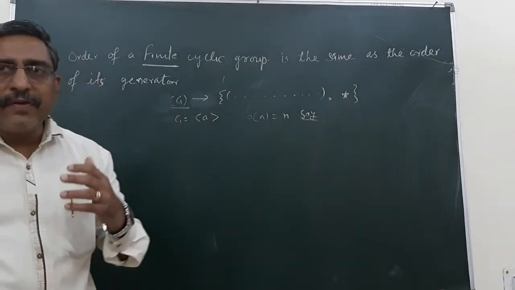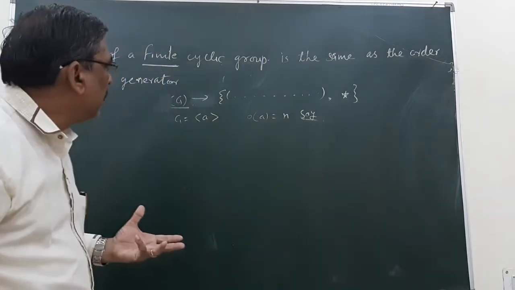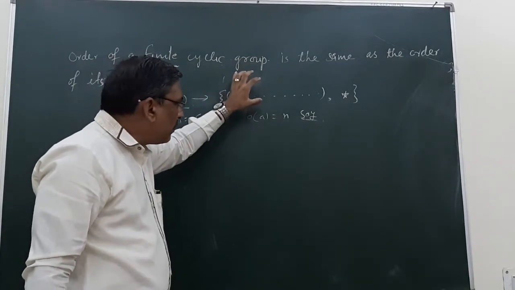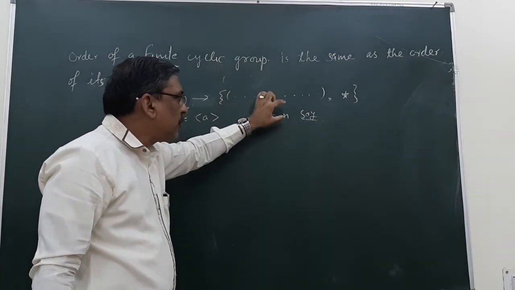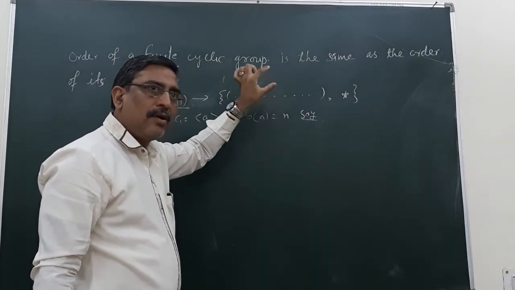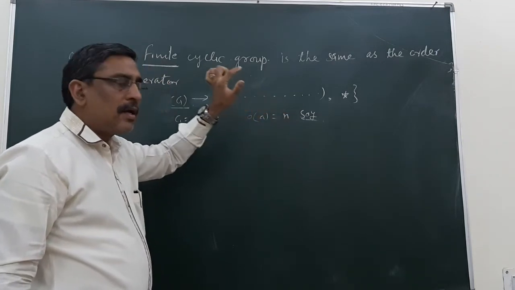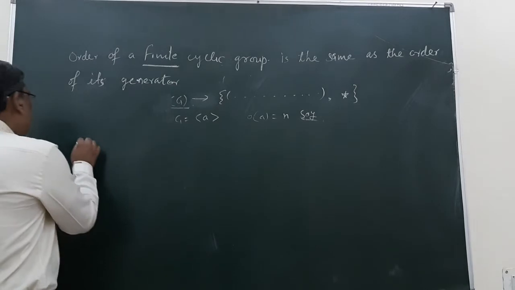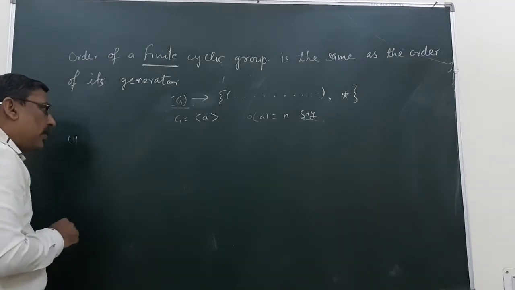Then what we need to prove is that the number of elements here should be n, not more than n and only n. So what we need to prove?